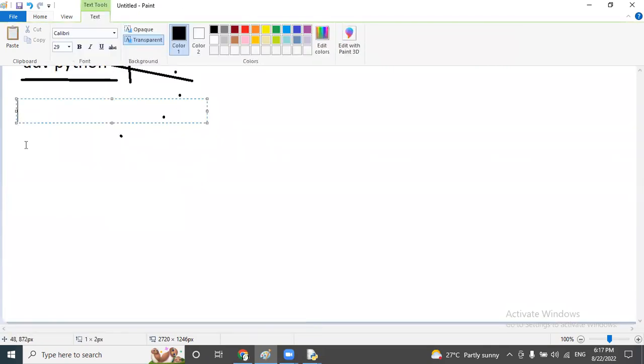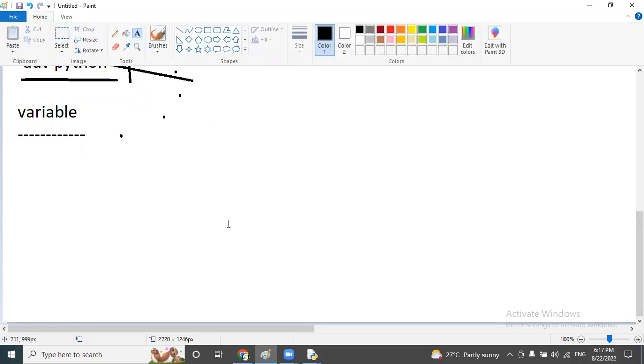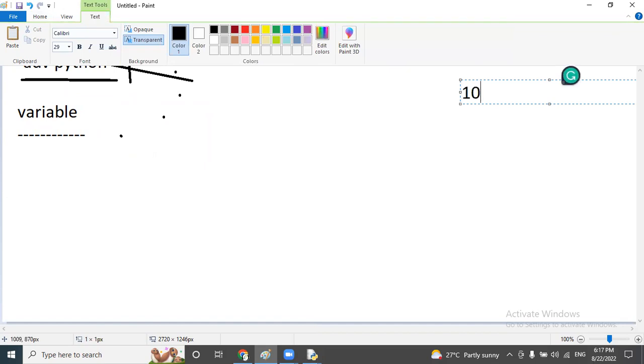In core Python, the first concept is the variable. So what is a variable here? Observe, for example, I want to perform one addition operation, 10 and 20. Two numbers are required. After that, 10 plus 20, we have to use one expression. Then only will it return the output.